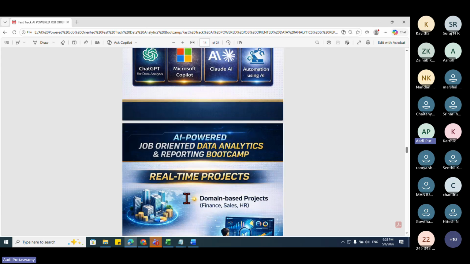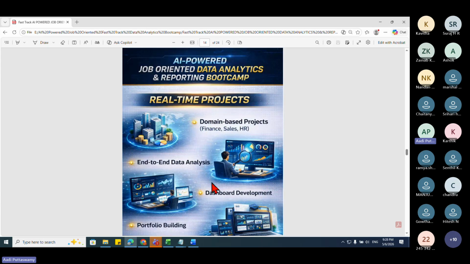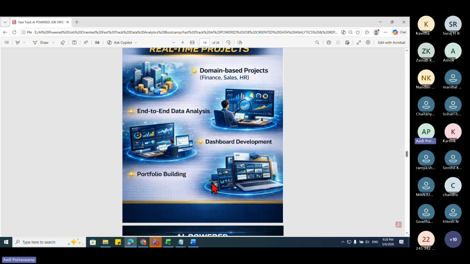Okay. So we also have projects. Since it is AI, we can work on n number of projects very easily. Just now I showed you one simple prompt. It would give me all the details. Previously we had to sit, understand the data type, the insights and everything. It was taking at least 3 to 4 days just to understand. But now within a few minutes we can understand and start working on the problem.